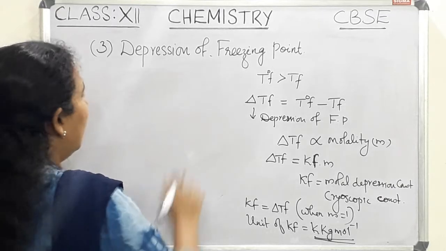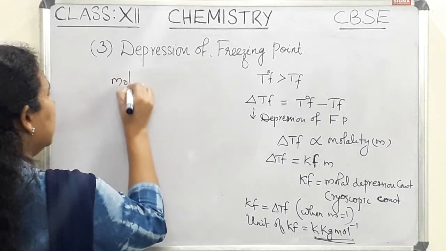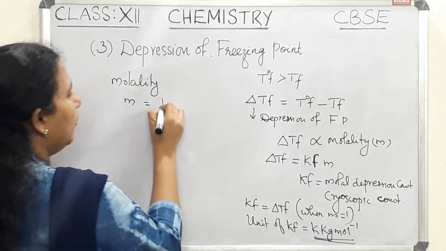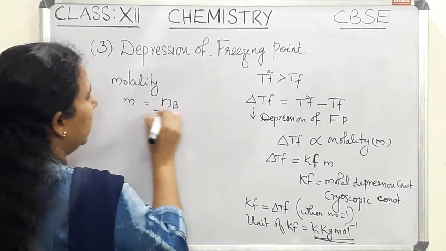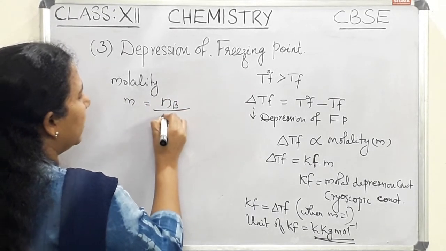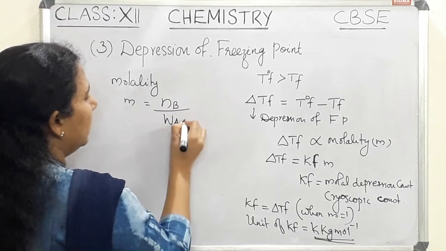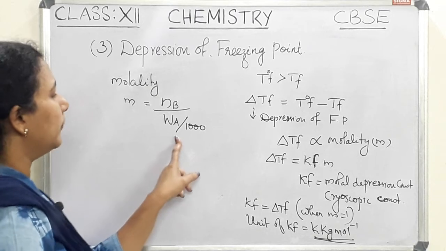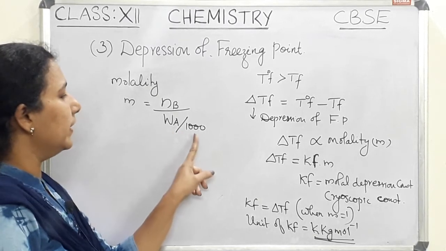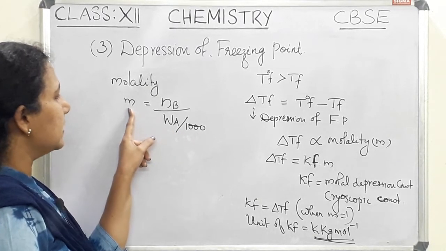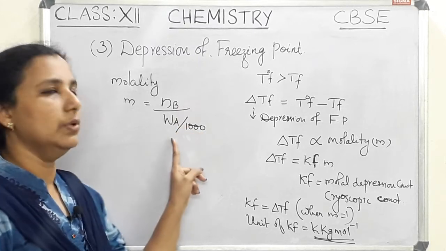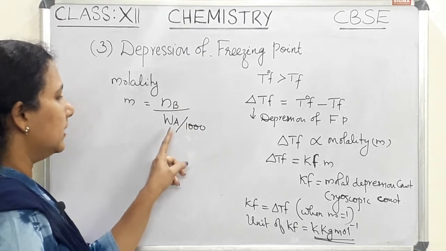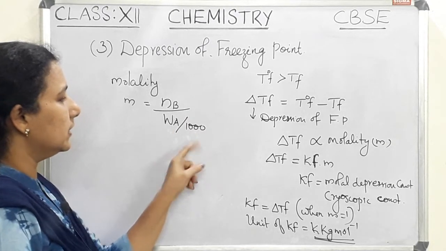Molality M equals the number of moles of the solute, Nb, per kilogram of the solvent, so Wa by 1000, that is, the mass of the solvent in kg. That is why we have divided it by 1000.